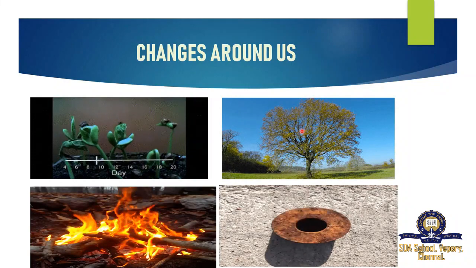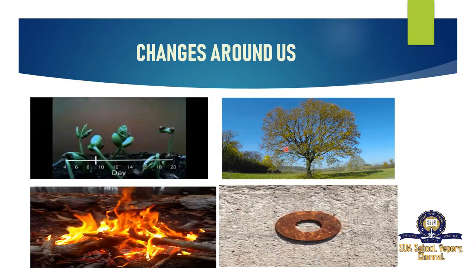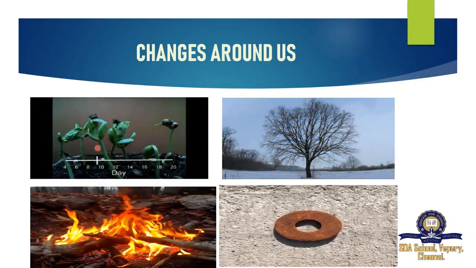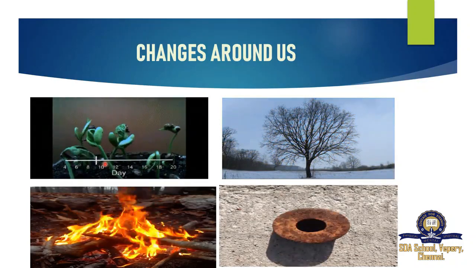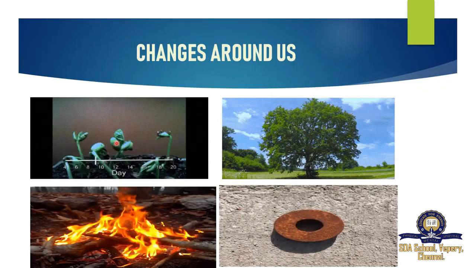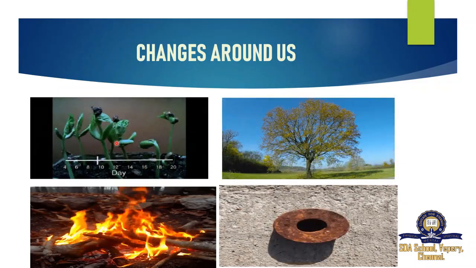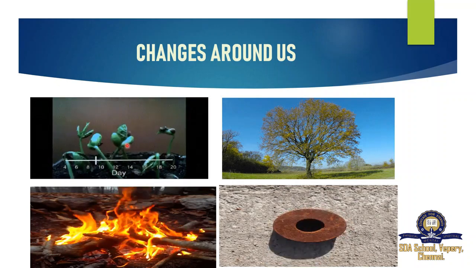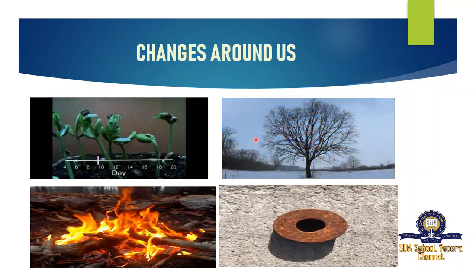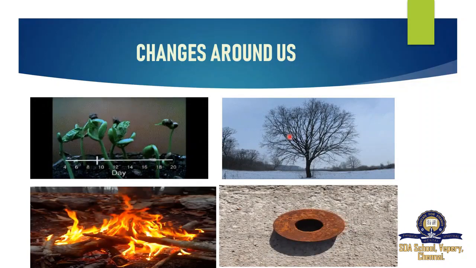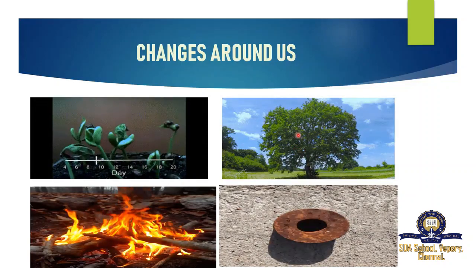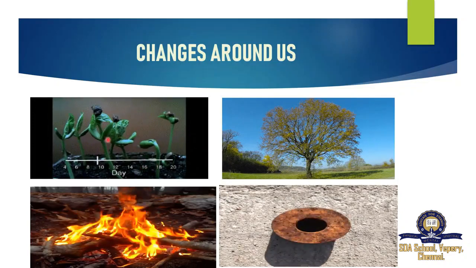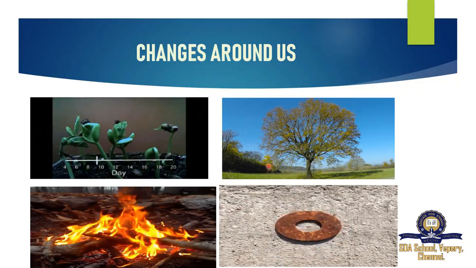These two we can say are physical changes. Why do we say physical change? The appearance is changing. See, for the first thing, germination: the small seed itself is growing as a plant. It may be a small plant, shrub, herb, or else a big tree. So it's a physical change, the appearance is changing. Here also, the tree depends upon the season. It is changing, shedding its leaves, blooming flowers. So the first two are physical changes.